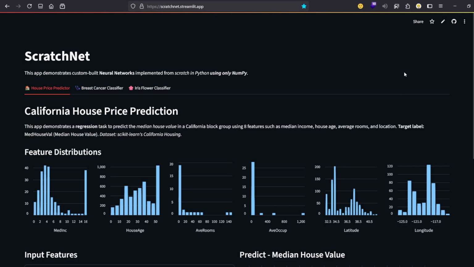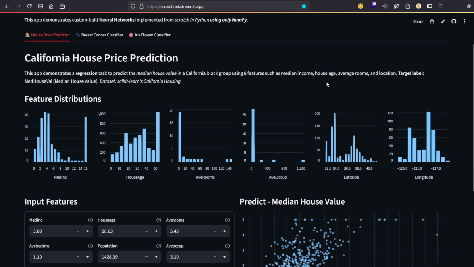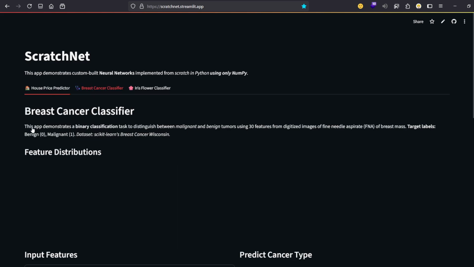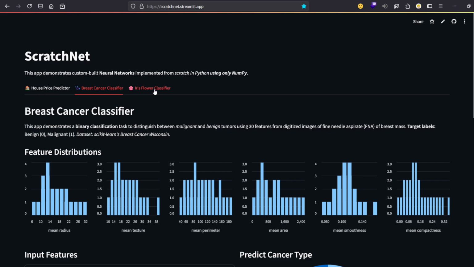Hi, welcome to ScratchNet, an end-to-end deep learning project where I've built and trained artificial neural networks entirely from scratch in NumPy. No frameworks, no shortcuts. The ScratchNet web app lets you interact with three different apps: House Price Predictor, Breast Cancer Classifier, and Iris Flower Species Classifier, all of them trained on three different custom neural networks.